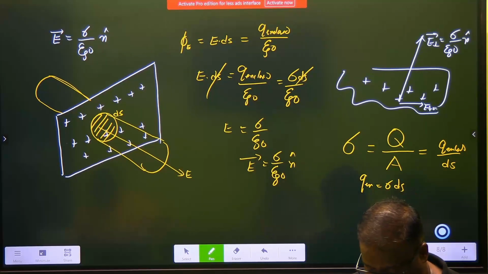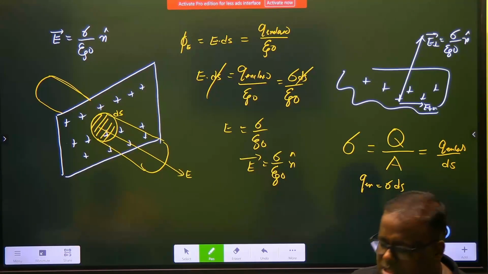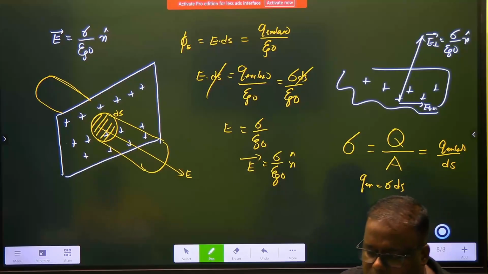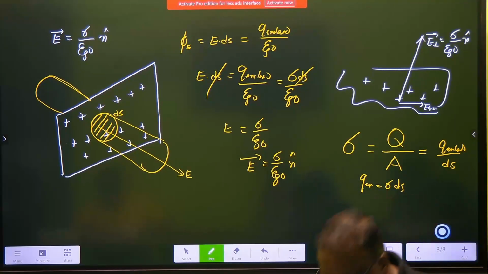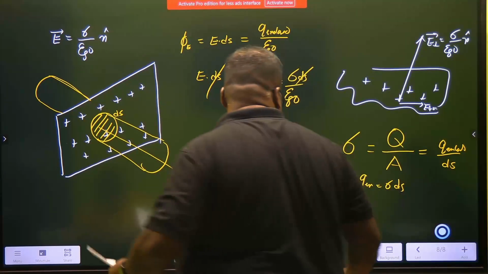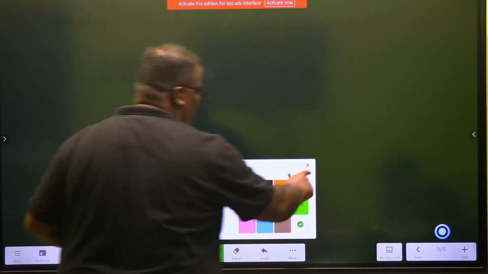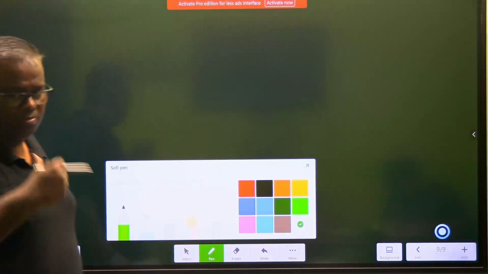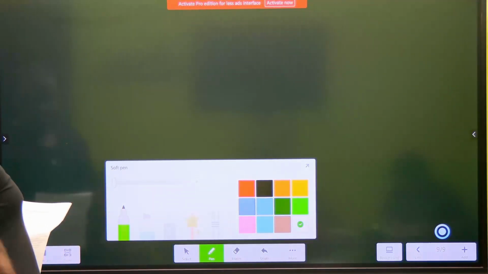This principle is used in protecting sensitive electronic equipments. One explanation, 5 minutes are there and then we are done. Okay, let's see the explanation. So sensitive electronic components, you have designed a cage now in which you are keeping your pigeon or the parrot.